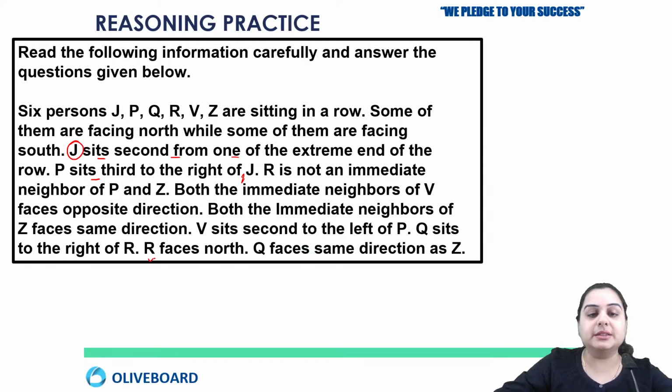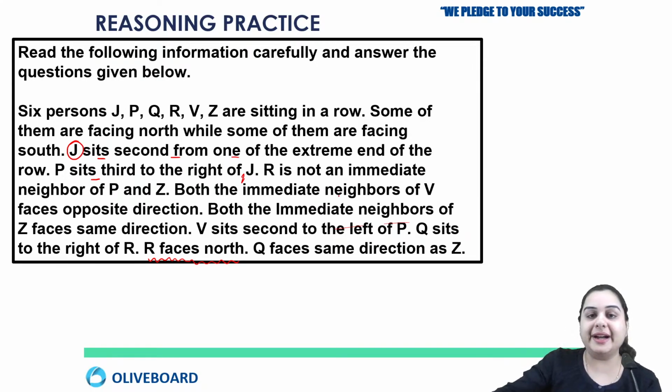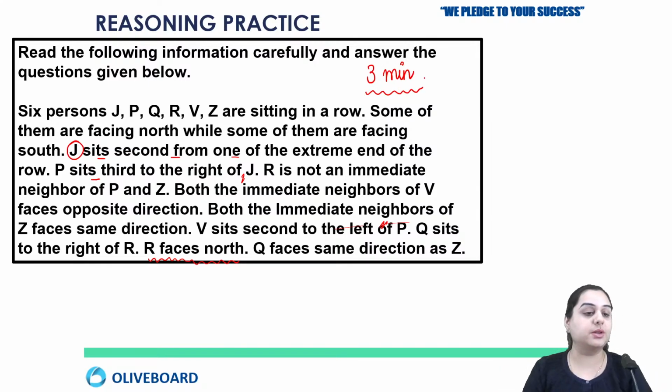But here we have that R faces north. So about R we have this information that Q sits to the right of R. So here we have very limited information, but also there are very limited number of persons, only 6 persons. So just try this question and confirm in the comments if you have solved this. Okay, start solving. Ideally, the time taken by you in this question should be around 3 minutes. This question should be done in 3 minutes. Okay, start solving.